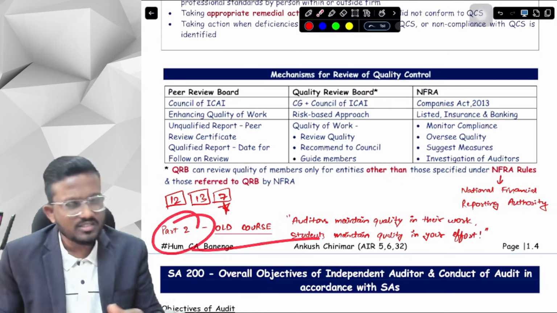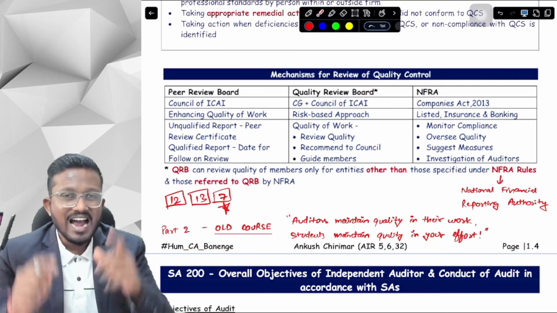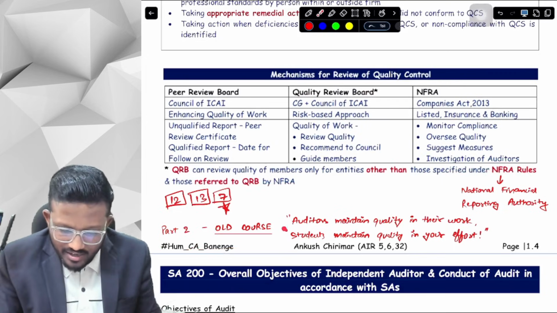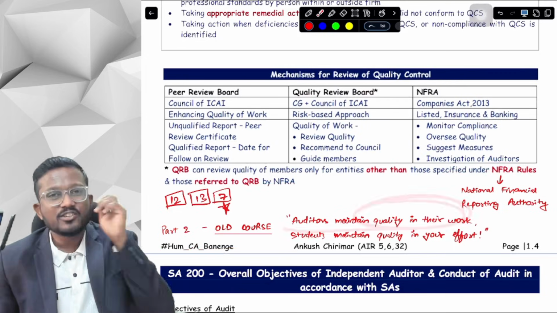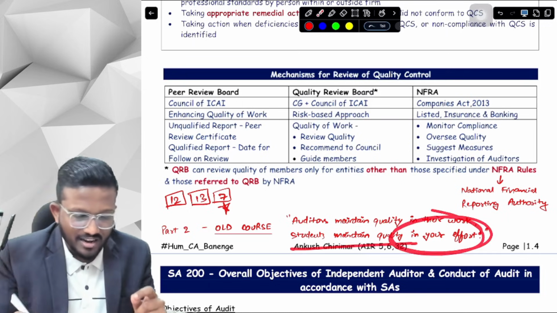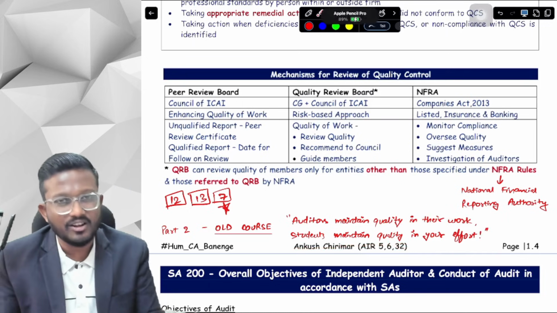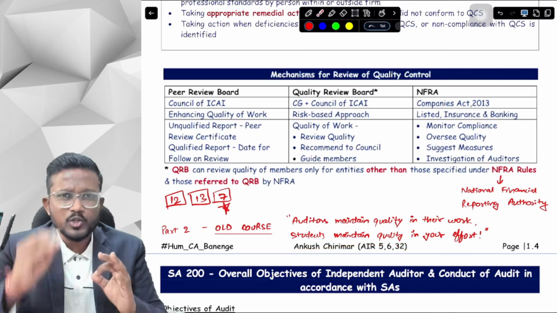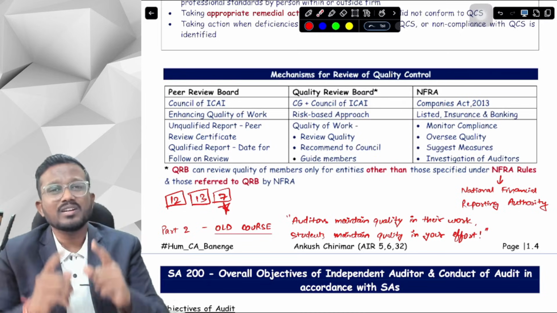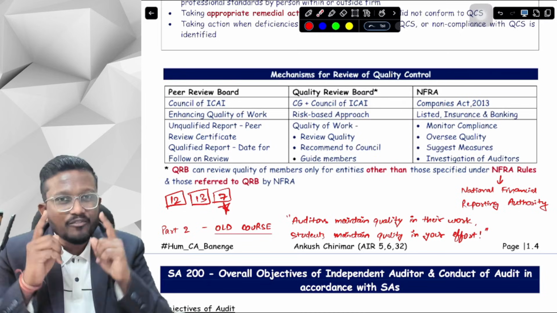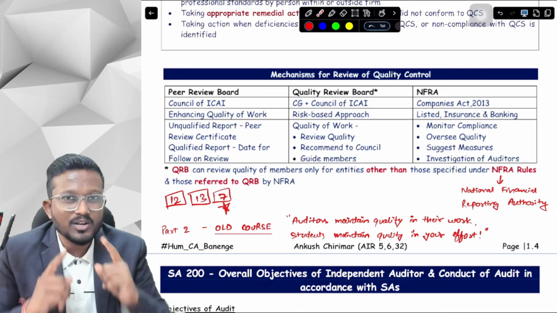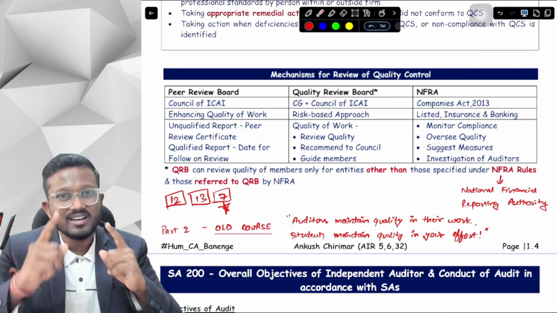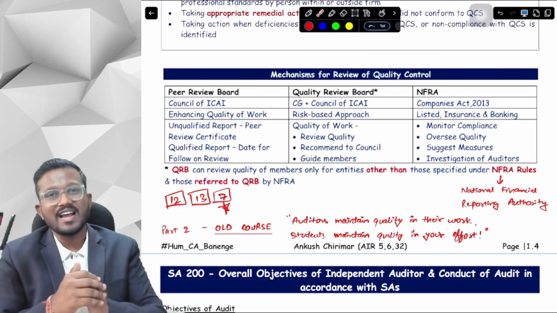Part 2 is old course. Okay, so this was about my batches. And lastly, I just want to say to you, auditors maintain quality in their work, and students should maintain quality in their efforts. You should work hard, you should consistently study, and you should definitely devote sufficient time to audit so that you are able to clear it in your next attempt very soon and with flying colors.